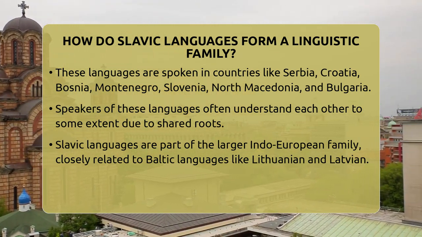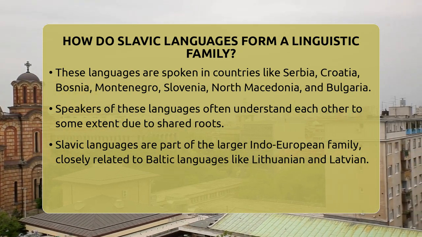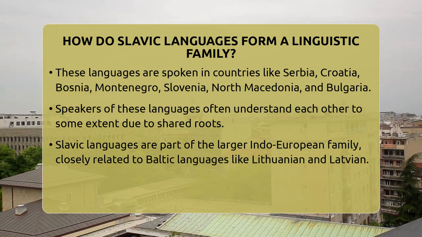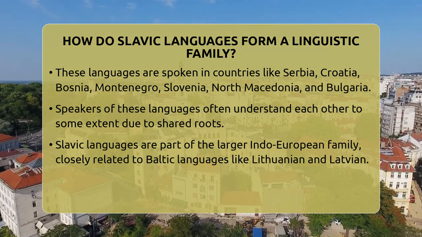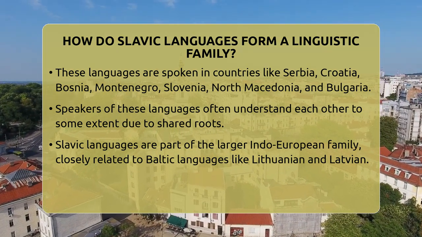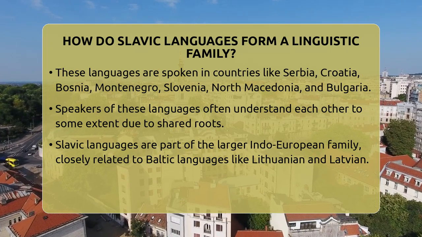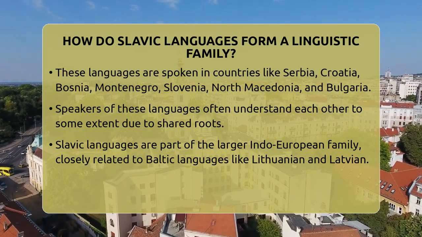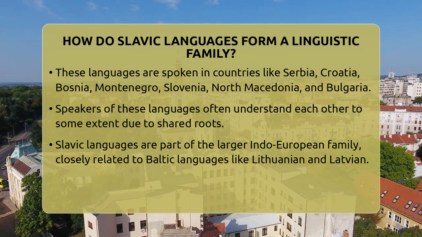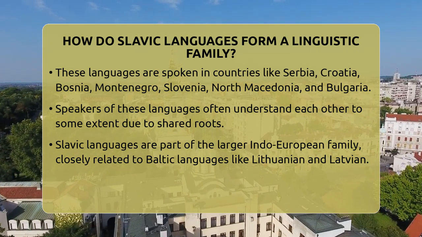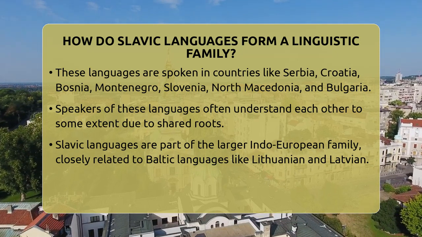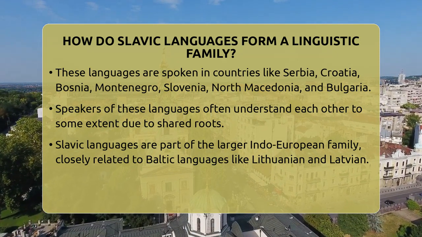One key feature that unites Slavic languages is their use of cases. This means that the ending of a word changes depending on how it is used in a sentence. For example, the word for "book" might change if it is the subject or the object. They also share similar verb systems and ways of creating new words. These common traits help linguists classify them as a single family.